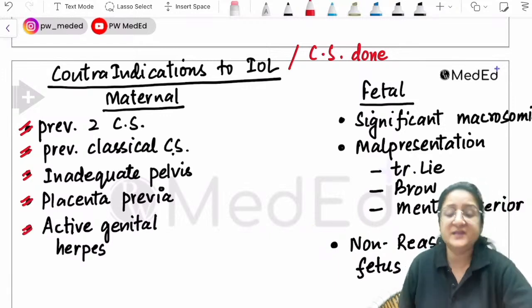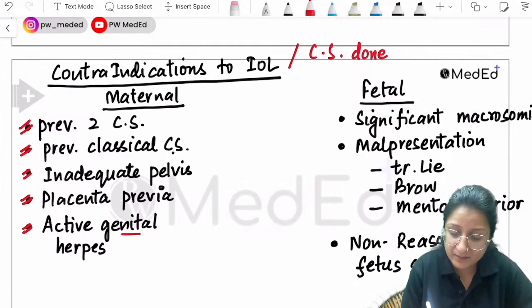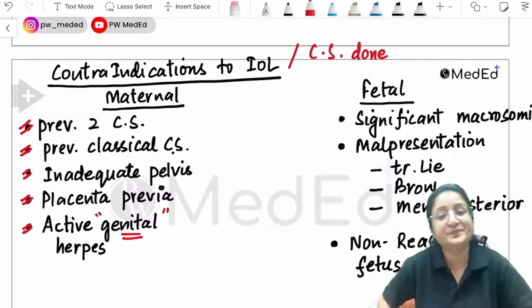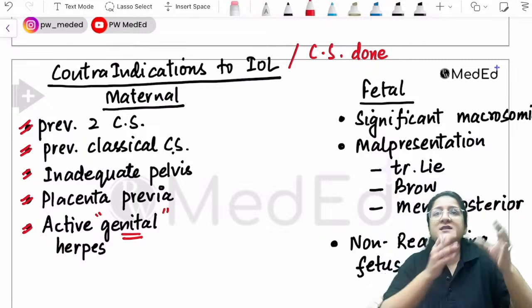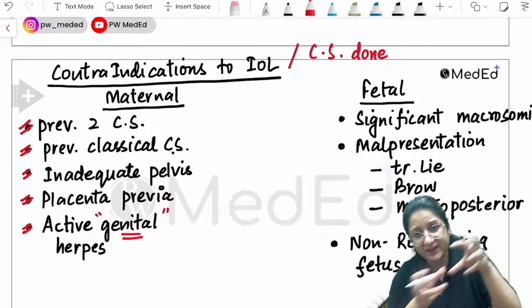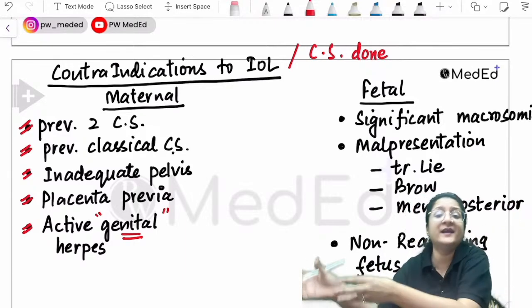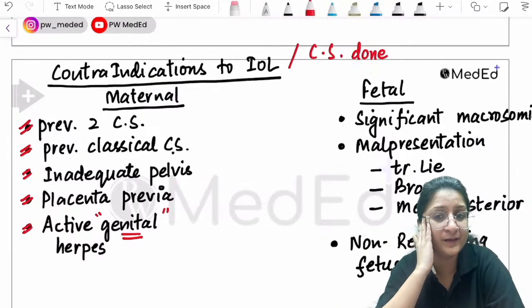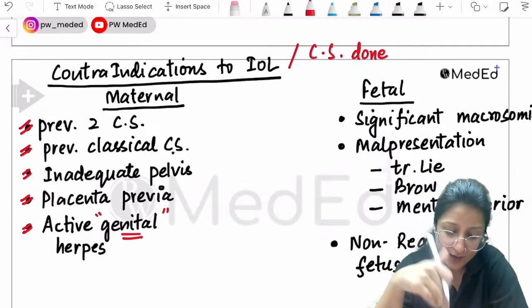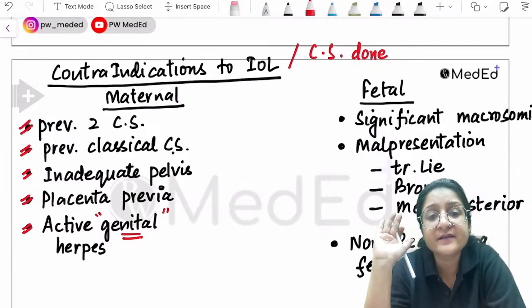Active genital herpes in the mother. Mind you, we're talking about active genital herpes simplex lesions. Because what can happen is that during vaginal delivery the newborn can get infected, and the newborn can have disseminated herpes infection. So we don't want that. So with active genital herpes, cesarean section is done.